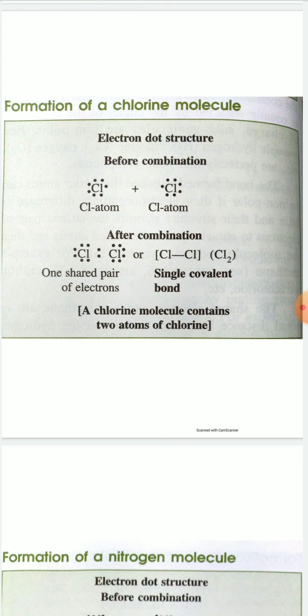Count, two electrons in the electron pair, and each chlorine atom has 6 electrons now. So 2 and 6, 8. So this electron pair will be used by both the atoms equally. So now after combination, each chlorine atom becomes octet. So in chlorine molecule, one single bond, because one electron pair is formed.